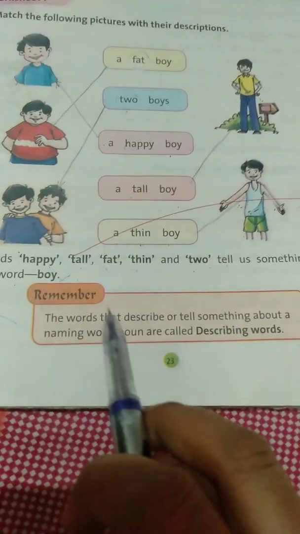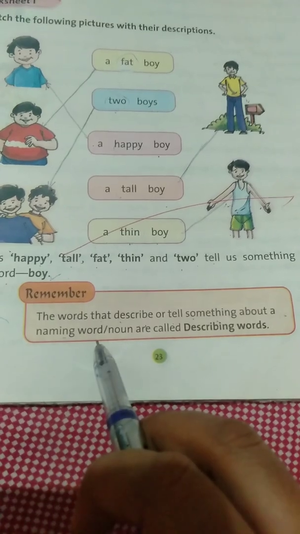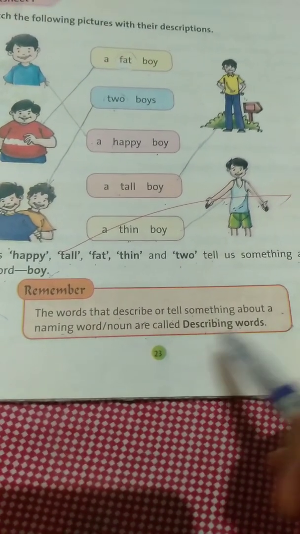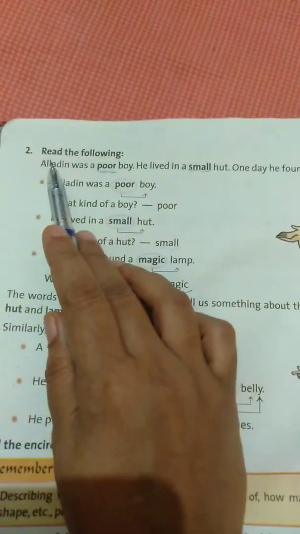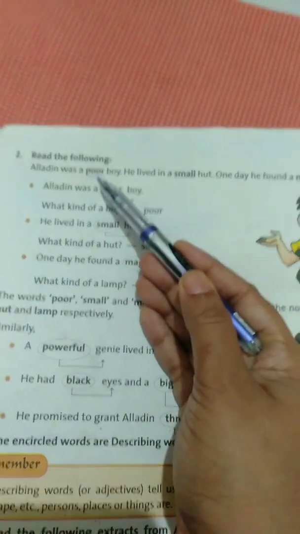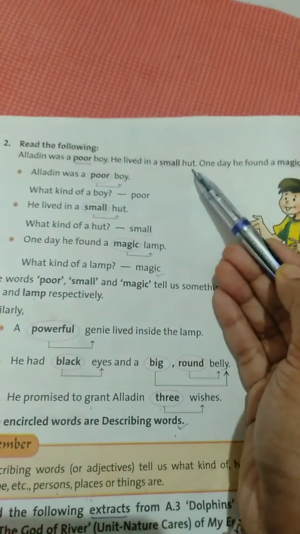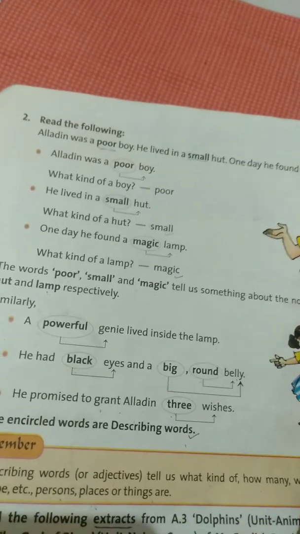Here it is written, the words that describe or tell something about a naming word or noun are called describing words. Already I explained this. Now turn the page. Read the following. Aladdin was a poor boy. He lived in a small hut. One day, he found a magic lamp.